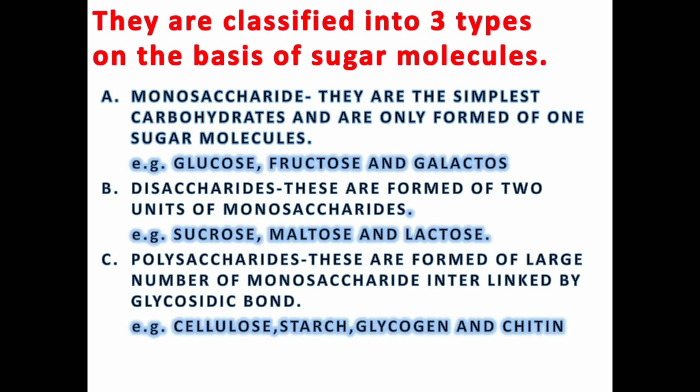Carbohydrates are classified into three types on the basis of their sugar molecules. First, monosaccharides. These are the simplest carbohydrates and are formed of only one sugar molecule, for example glucose, fructose and galactose. Second, disaccharides. These are formed of 2 units of monosaccharide, for example sucrose, maltose and lactose. And the last, polysaccharides. These are formed of a large number of monosaccharides interlinked by glycosidic bonds, for example cellulose, starch, glycogen and chitin.